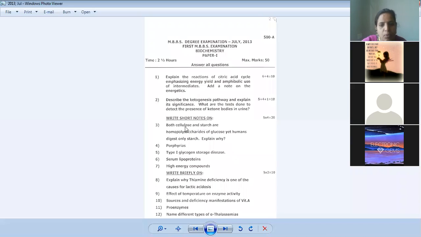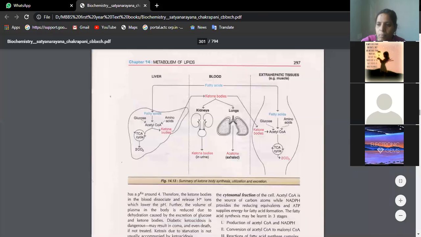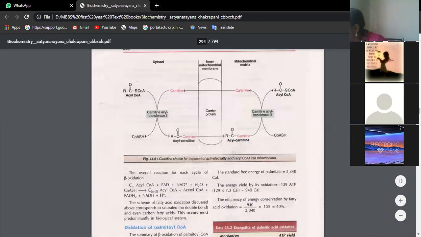This question: cellulose and starch both are homopolysaccharides of glucose, yet humans digest only starch. Can you tell me why? I'll take you to the first chapter. Because humans don't contain cellulase enzyme. Cellulase, yeah.